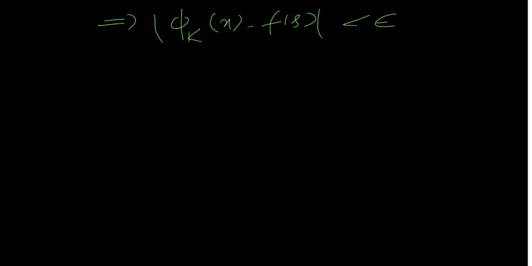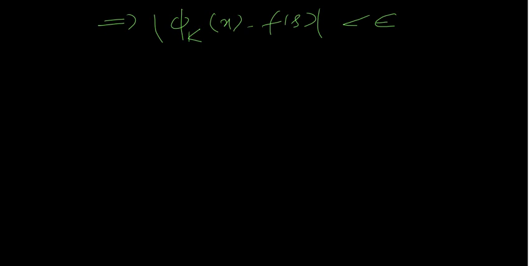This implies the mod of phi k of x minus f of s is less than epsilon. Okay, this is less than epsilon.